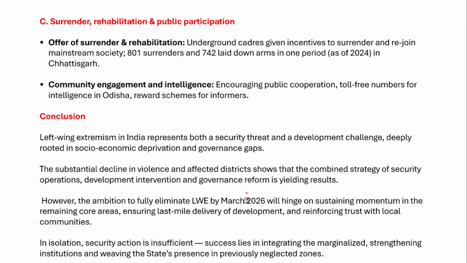The government aims to end left-wing extremism by the year 2026. So it actually hinges on sustaining momentum in the remaining core areas of the red corridor. Therefore, it will ensure the last mile delivery of development, reinforcing trust with the local communities as well. So overall, there is a need for a multi-pronged strategy which includes development, governance, and also security. That will yield positive results when it comes to dealing with left-wing extremism.